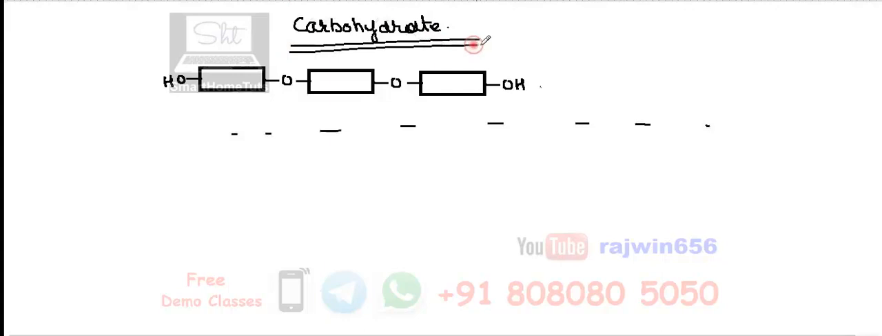As I told you previously, these are macromolecules. That's why, because these are macromolecules, the molecular masses of these molecules will be very large. It will be in thousands. So this was the example of a carbohydrate molecule that I have considered.